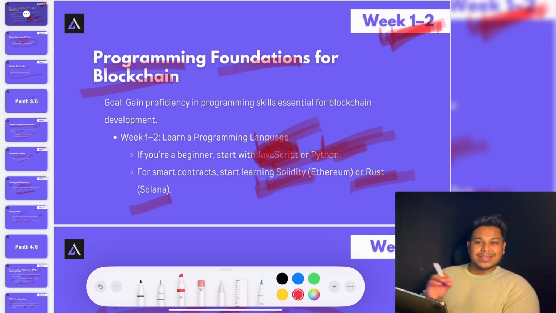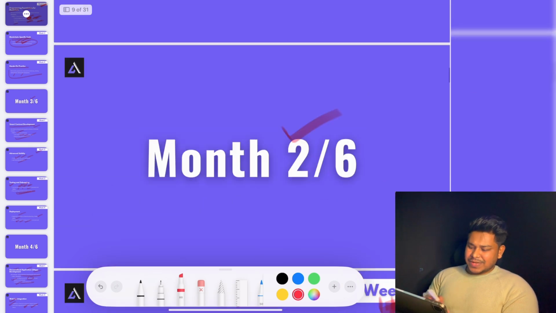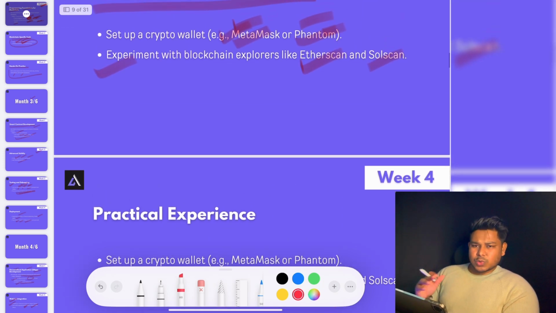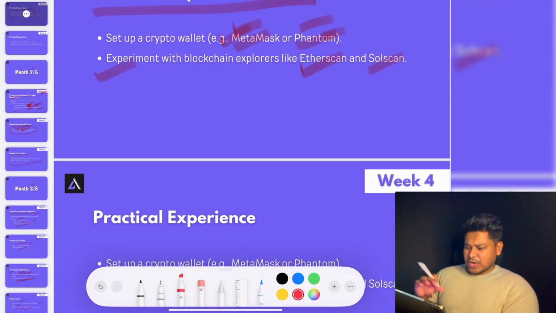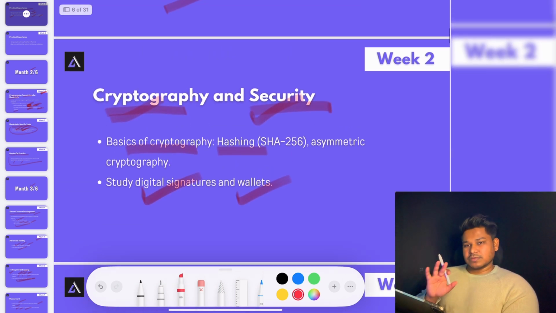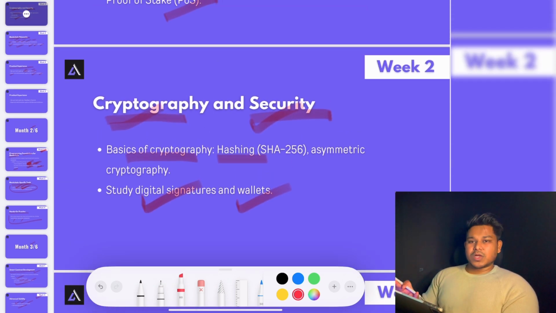Or if you give more than that, if you're a student, then you can easily wrap up this entire roadmap within 2 or 3 months. You can do that very easily. But this is the extended time I have taken, because I believe that you guys have other work and you're going to give 2 to 3 hours to this. So follow this for the next 6 months, build the projects we have mentioned. You're going to have a complete understanding of blockchain technology, and that's how you're going to build your foundation and get yourself present in the industry.